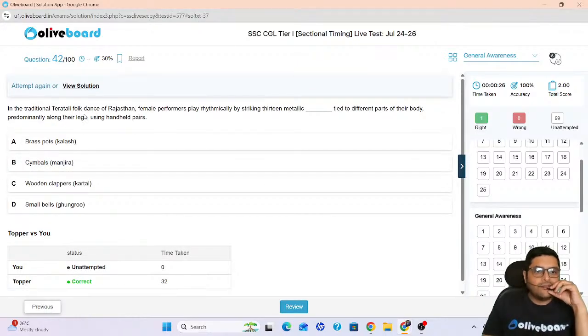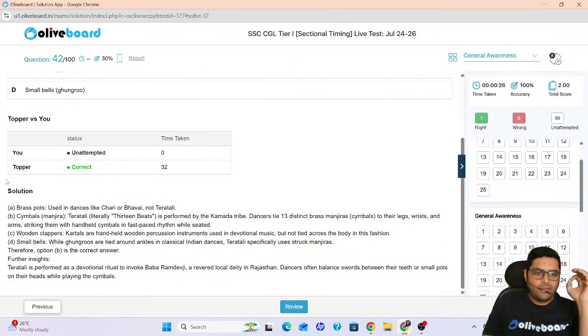In the traditional Terahtali folk dance of Rajasthan, female performers play rhythmically by striking 13 metallic cymbals tied to different parts of their body, predominantly along their legs, using handheld pairs. What is that metallic thing that they strike during the dance? So these are cymbals, manjira. Brass pots are chari or bhawai. Cymbals are the Terahtali. It is performed by the Kamada tribe. Dancers tie 13 brass manjiras and they strike them during the dance.